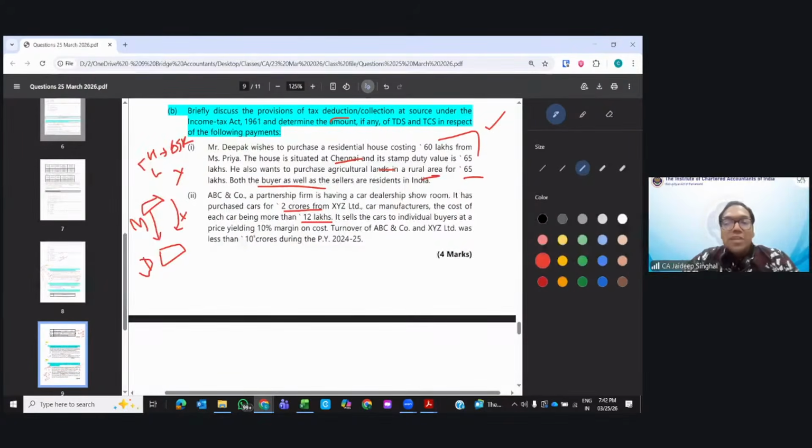Now it sells cars to individual buyers, yielding 10% margin on cost. When they sell to the consumers, then it is required because the value is more than 12 lakhs. In fact, they are selling more than that. In that scenario, it will be required. Clear? Okay, one more thing. They've given turnover of ABC and Company. You also need to write one more thing here. Only this much will not be sufficient. TCS provision will not be sufficient.